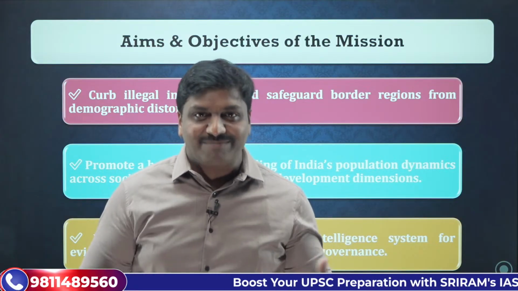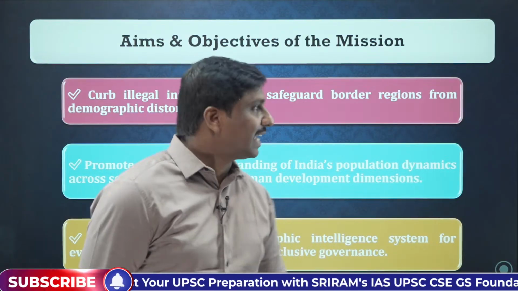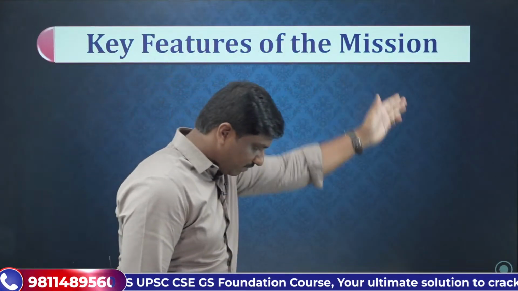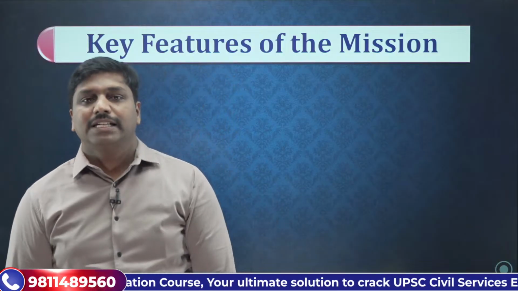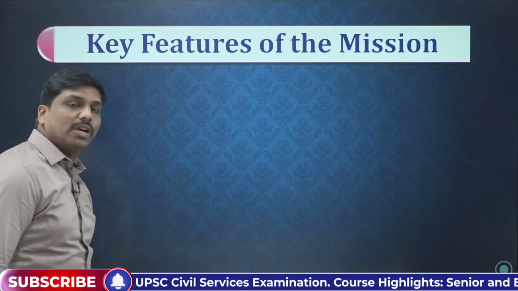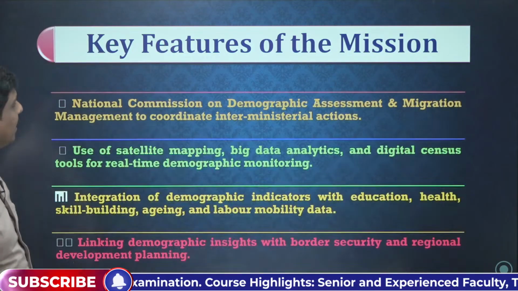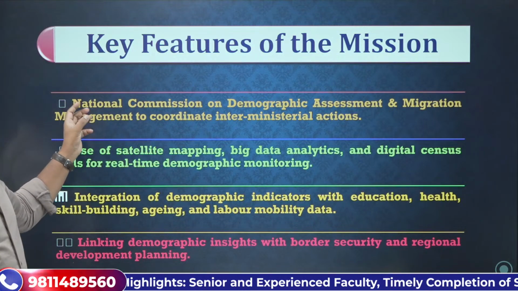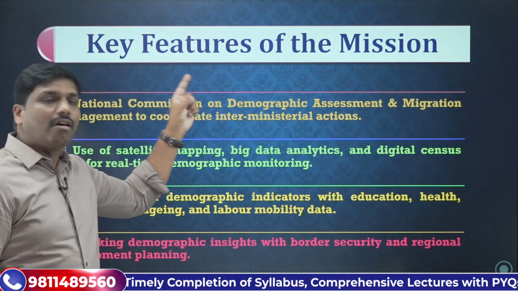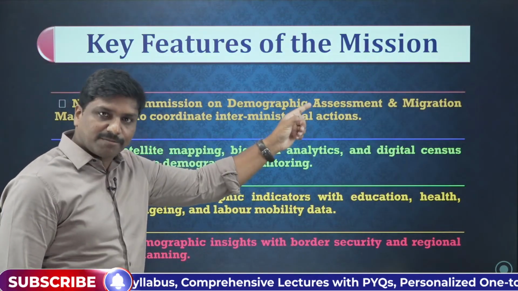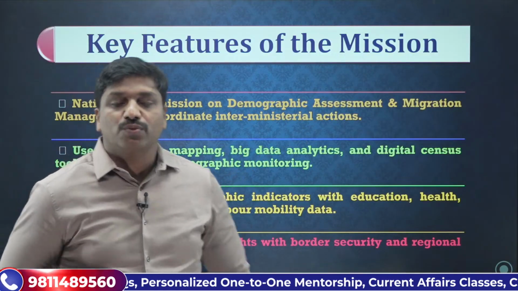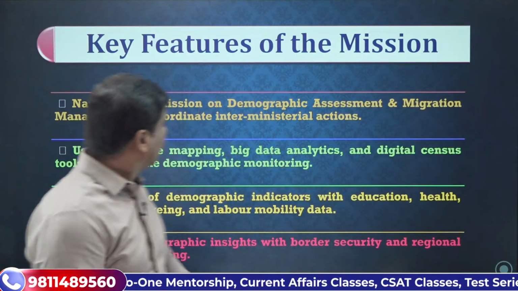After going through the aims and objectives, let us try to understand what the key features of the mission are. When we look at the demographic mission announced very recently, there are certain features of the mission. If we look at the features of the mission, the first thing is that it aims to establish a National Commission on Demographic Assessment and Migration Management. So the mission intends to establish one such commission.